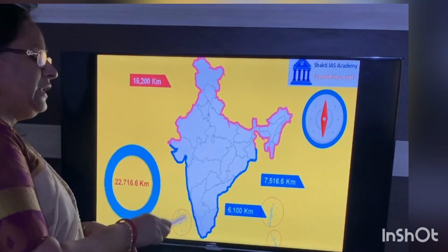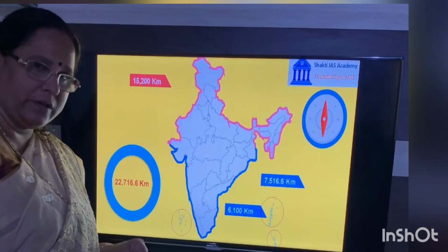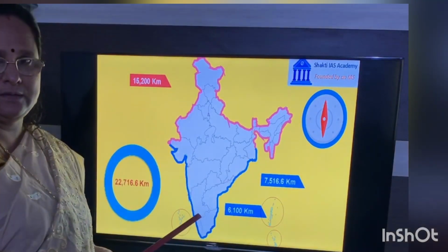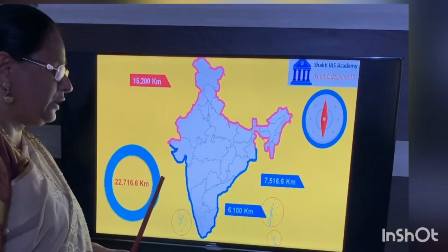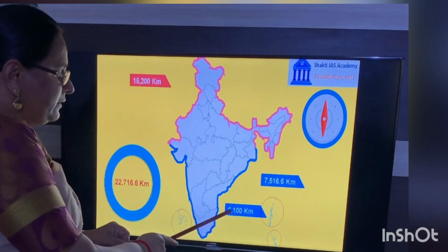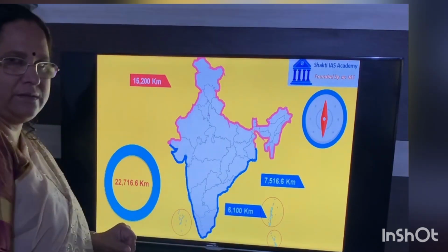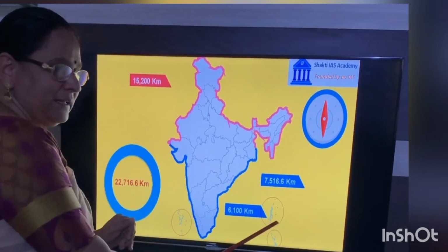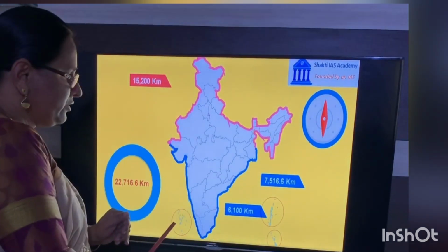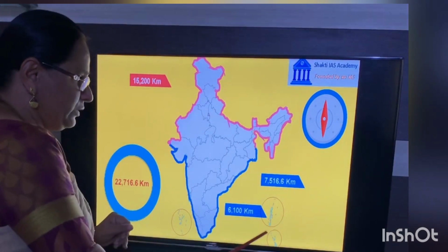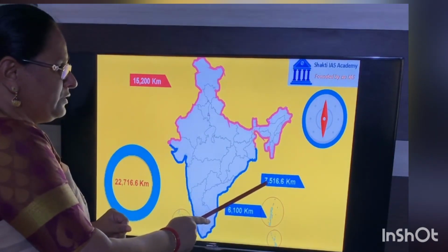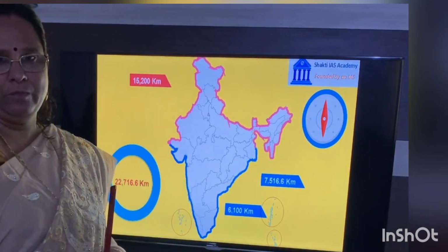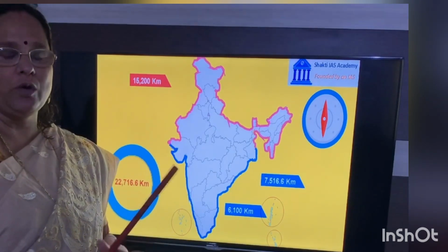Now first we will learn about the land border. The total land border India occupies is 15,200 kilometers. And water border India occupies 6,100 kilometers. But when we add all the coastal lines of islands, that is Andaman, Nicobar, Lakshadweep, when all these coastal lines are added together, it is 7,516.6 kilometers. That is the frontier we occupy.